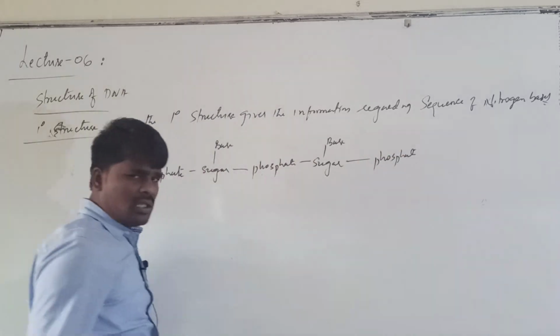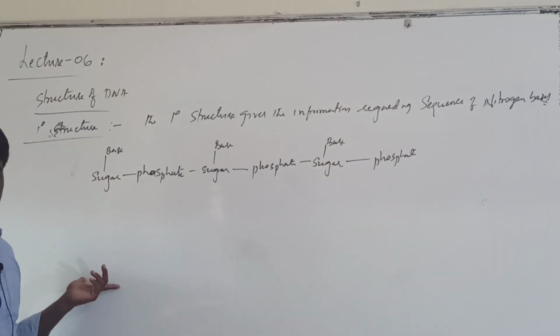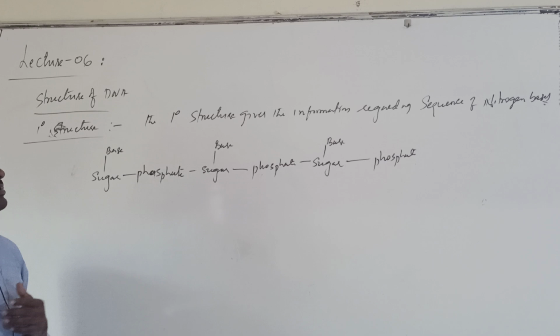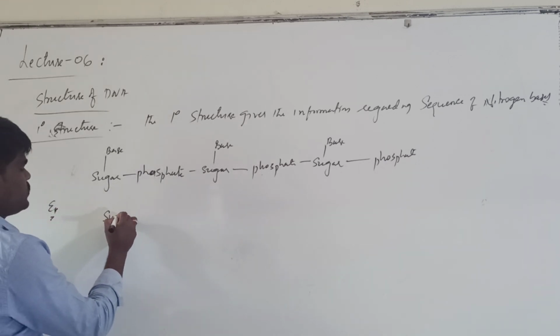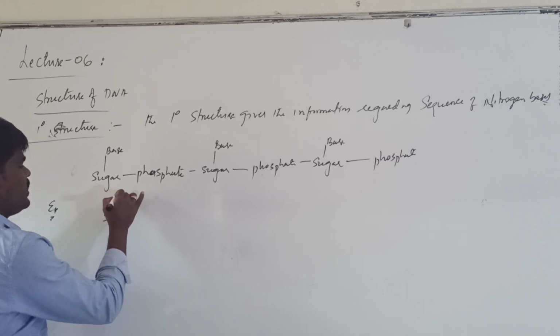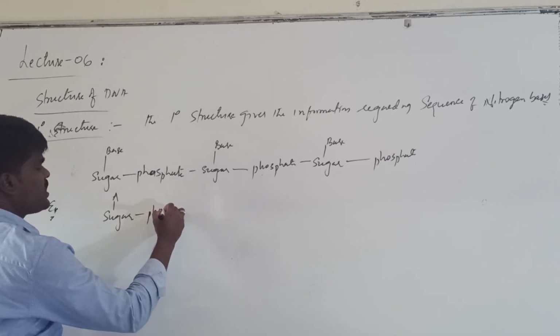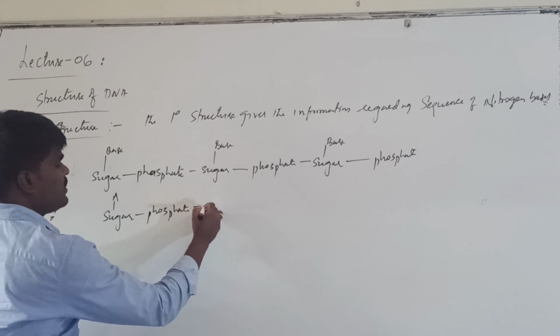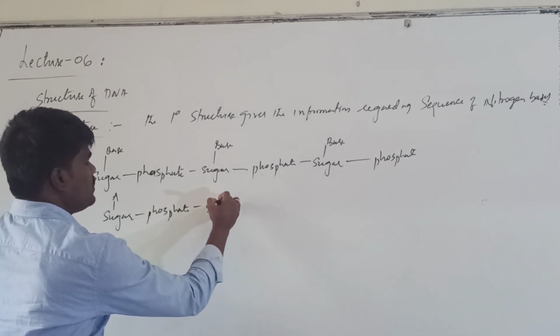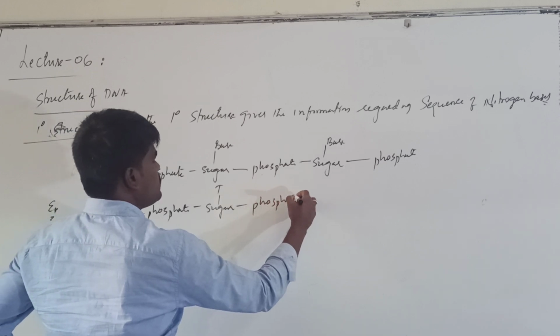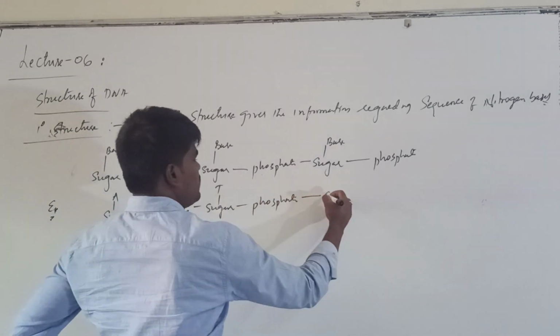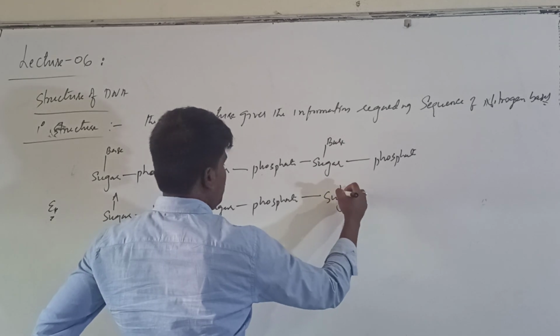So what is common here? Sugar and phosphate are common. What only changes? The nitrogen bases change. For example, if here I take adenine, it will be connected to the phosphate. Again, this will be connected to the thymine. This will be connected to the phosphate. This is how the primary structure of either RNA or DNA can be determined.